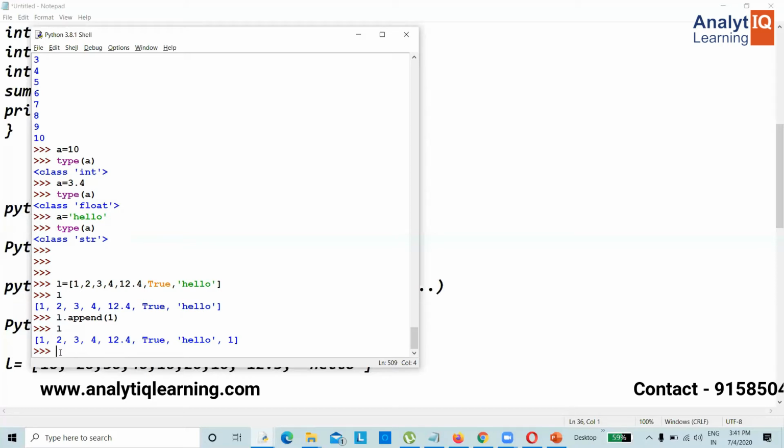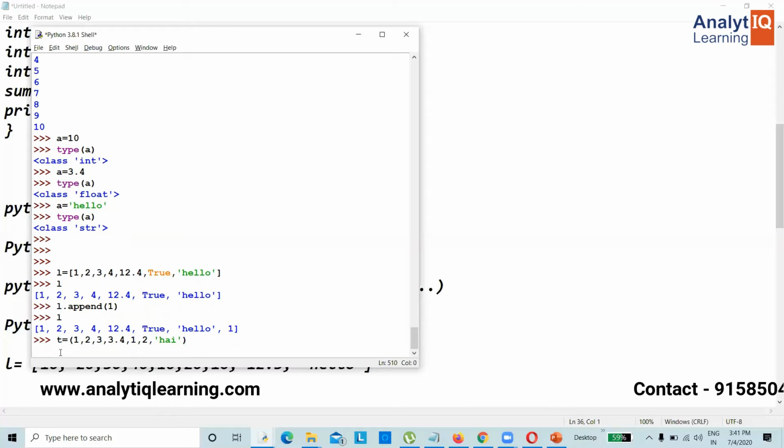If I don't want to add the values once I create the sequence, then we will go with tuple. So tuple is represented in parenthesis. Remaining all conditions will be common, just like list. So insertion order preserve होगा, ठीक है, duplicate values allow रहेंगे, heterogeneous values support होंगे, but the only difference is once I create a tuple, I won't be able to change the values inside the tuple.